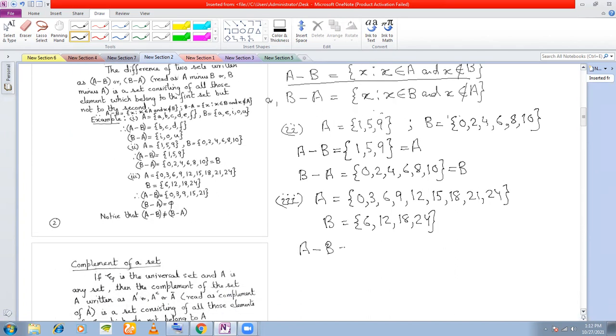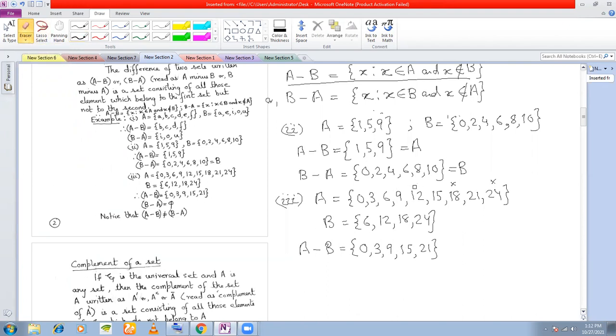So I will write all the elements of A, but I will remove only those elements from A which are common to A and B. So what is common? 6 is common, so I'll remove 6. 12 is common, I'll remove 12. 18 is common, I'll remove 18. What am I left with? 0, 3, 9, 15, 21, 24. So this is what my A minus B is.